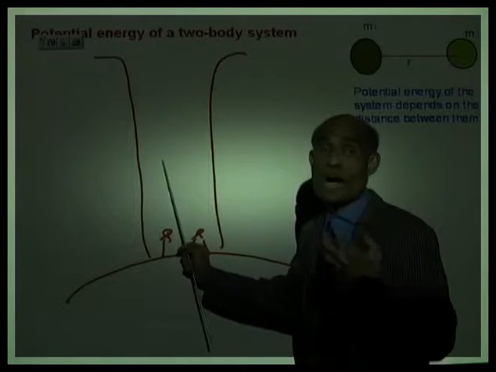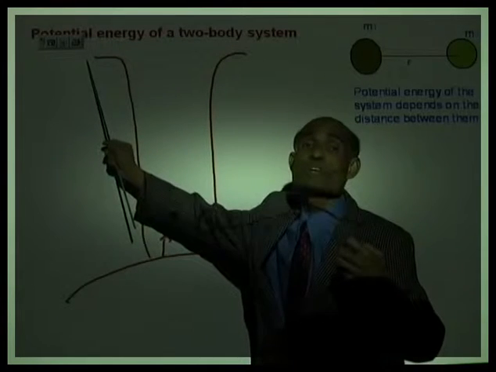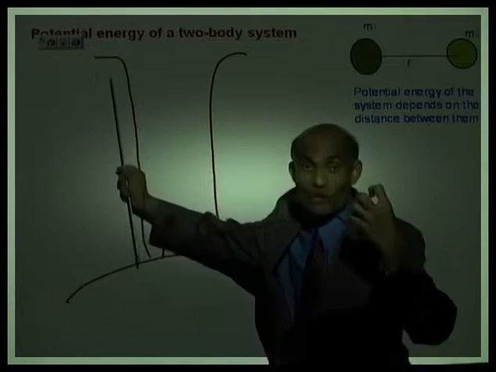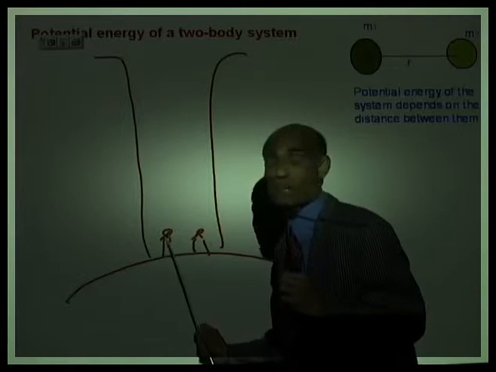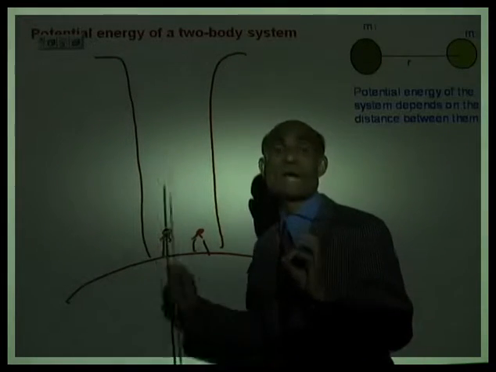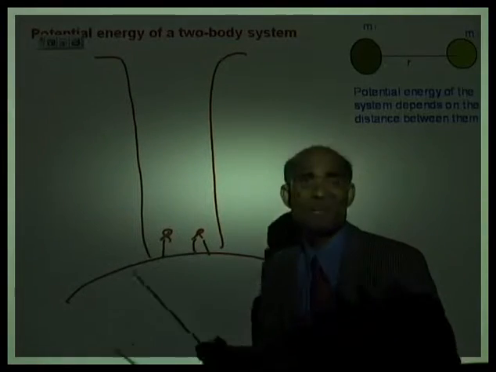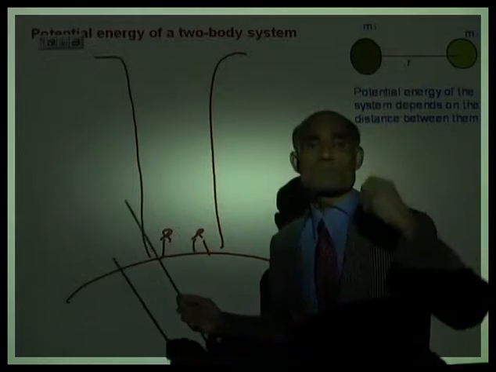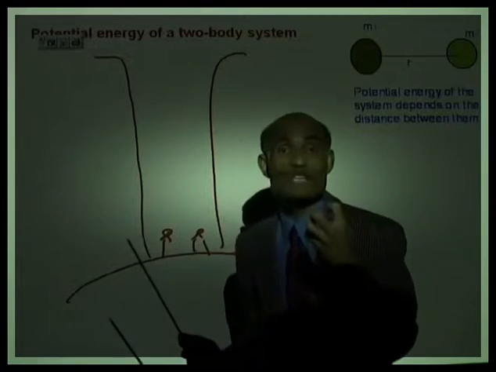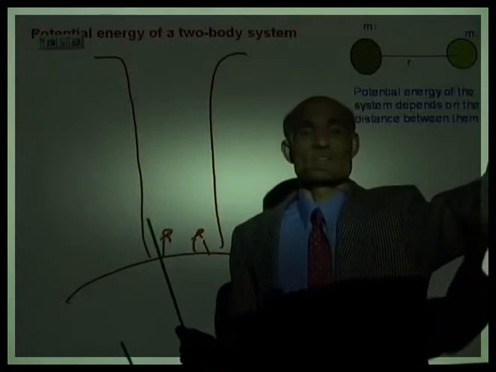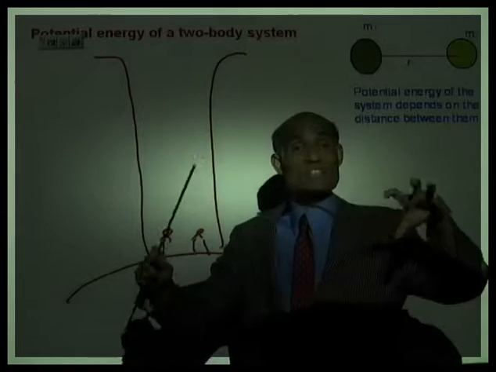And if you are lucky enough to be out of the potential well, what will be your potential energy there? It will be zero. Now, we will be looking at a concept in this lesson. If I want to jump out of this well, what must be the velocity of my jump? What must be the velocity with which I jump so that I can get out of this well? That velocity is called the escape velocity. In other words, the velocity needed to escape the Earth's gravitational field.